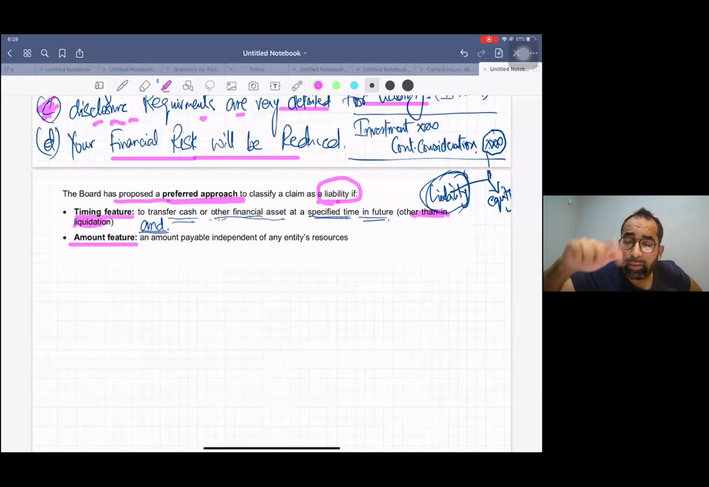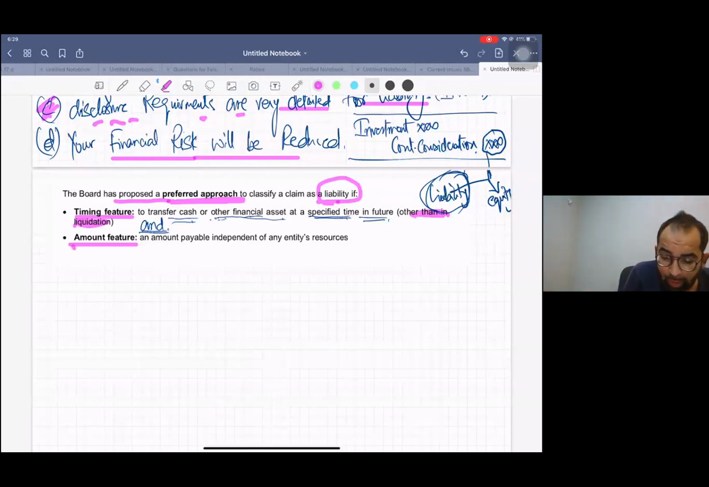If it is written that at the time of liquidation you are paying, then it's not a financial liability, because at the time of liquidation you also return money to equity holders. So in this way you will mix it with equity. So what the IASB is saying about the timing feature is that there should be a fixed time when you are going to transfer cash or a financial asset. This is the first feature.